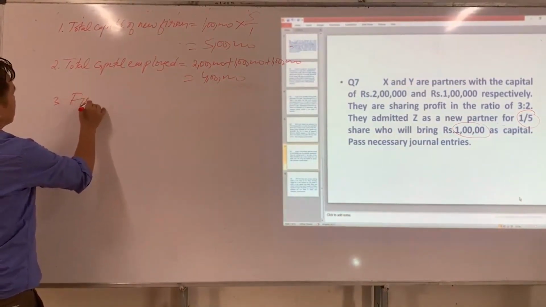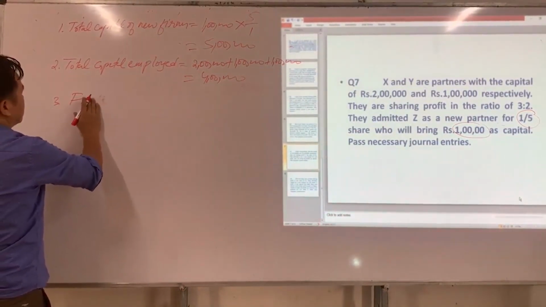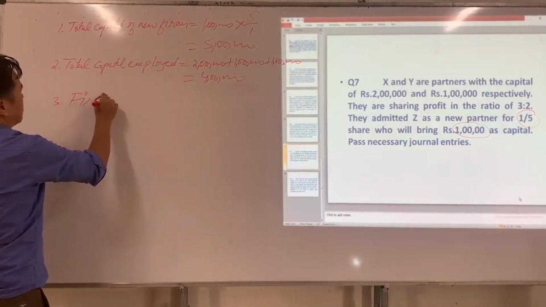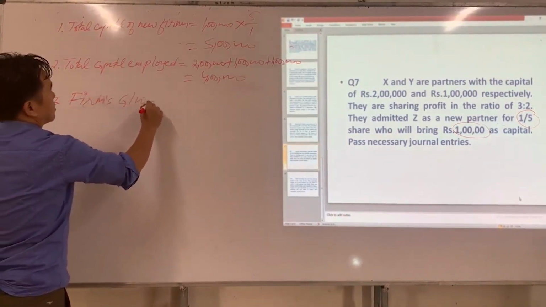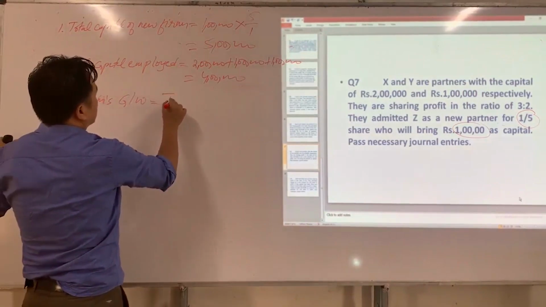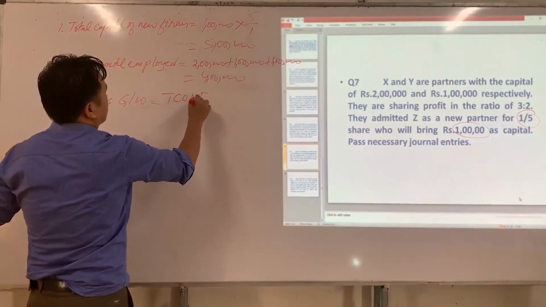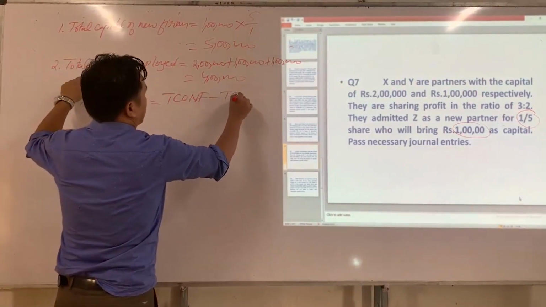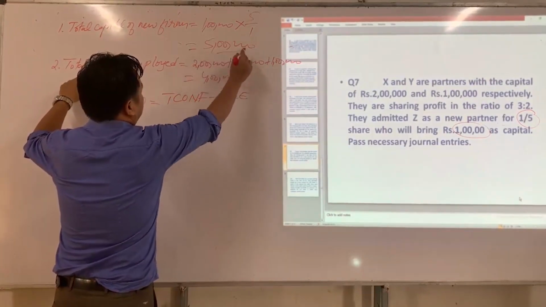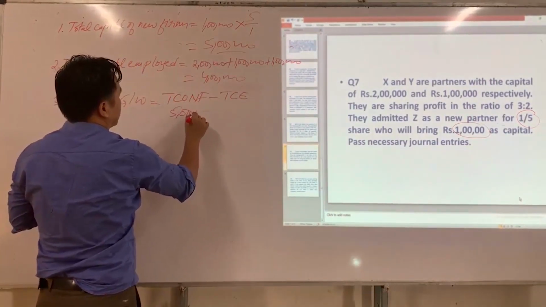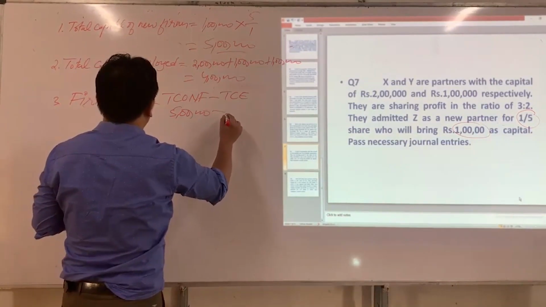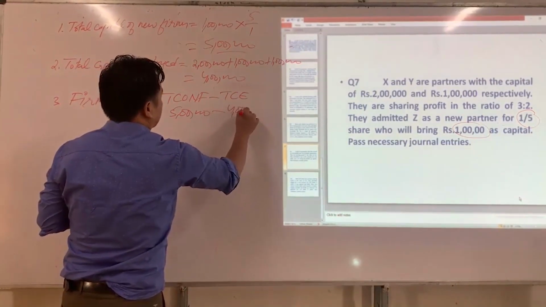Firm's goodwill is equal to total capital of the new firm minus total capital employed. What is the total capital of the new firm? 5 lakh. What is the total capital employed? 4 lakh.